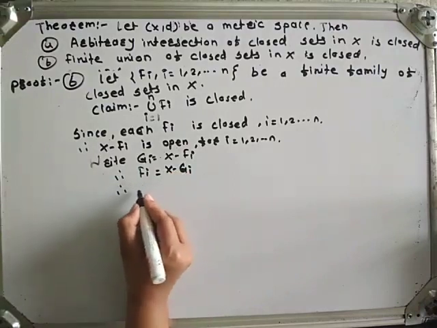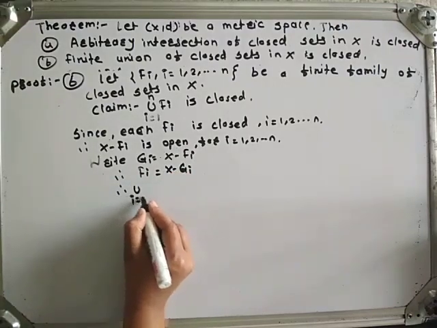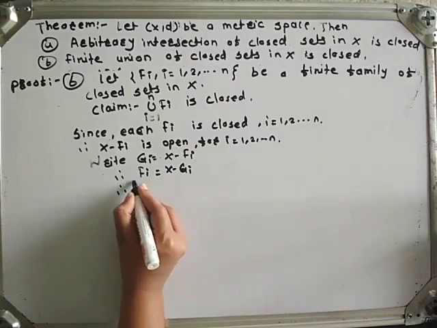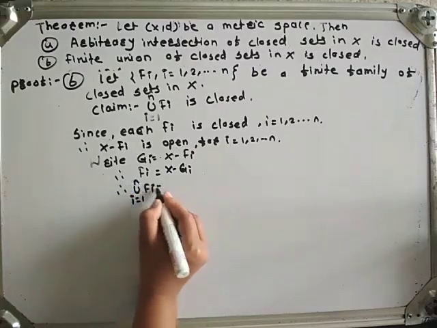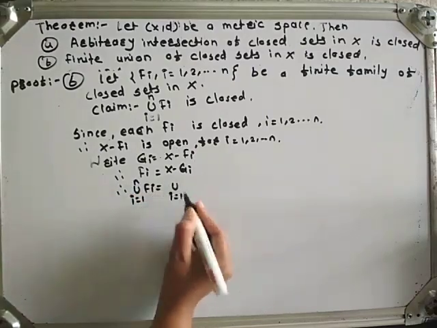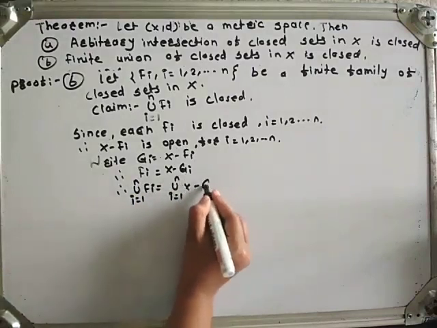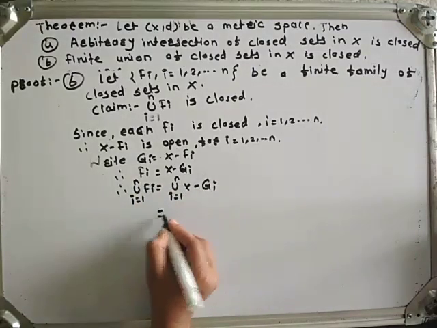Take union on both sides. What we get? Union i runs from 1 to n Fi equals union i runs from 1 to n of X minus Gi.